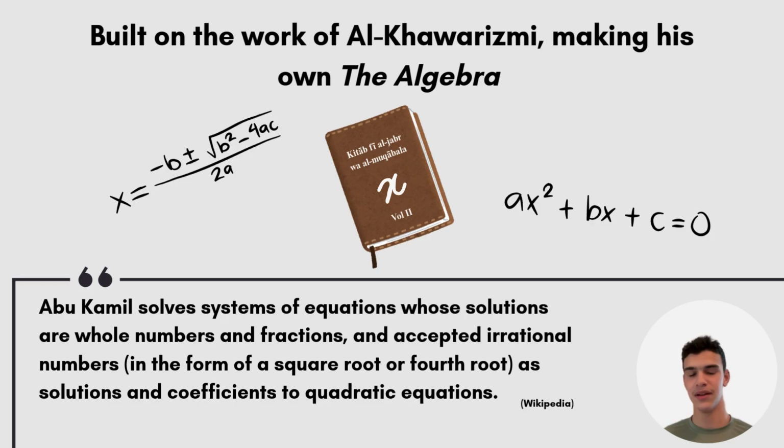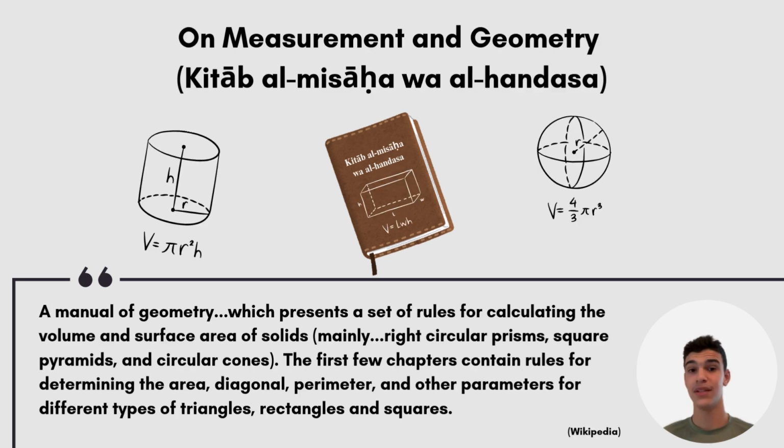This is made clear because Al-Khwarizmi's book, The Algebra, addresses the general public, while Abu Kamil's book addresses other mathematicians who are already more knowledgeable in the field of mathematics. And in his book, Abu Kamil solves systems of equations whose solutions are whole numbers and fractions, and accepted irrational numbers in the form of a square root or a fourth root as solutions and coefficients to quadratic equations. But Abu Kamil didn't stop there.